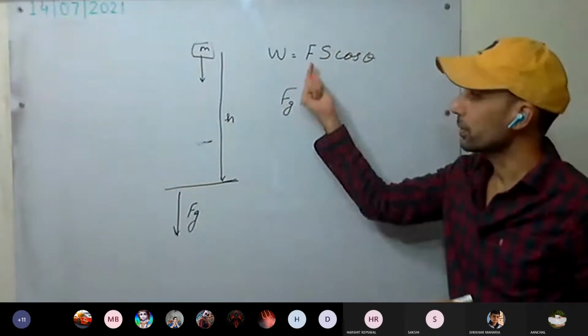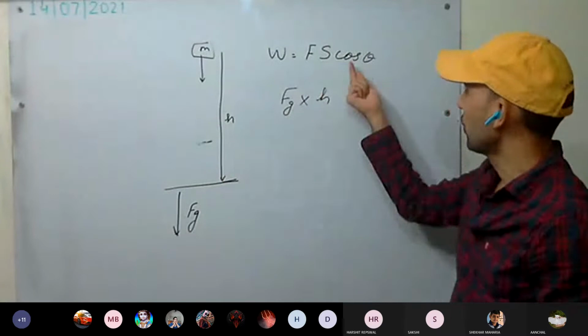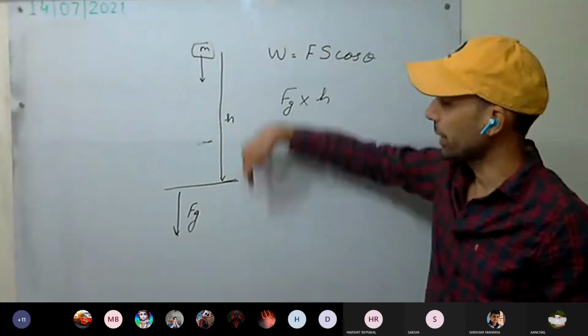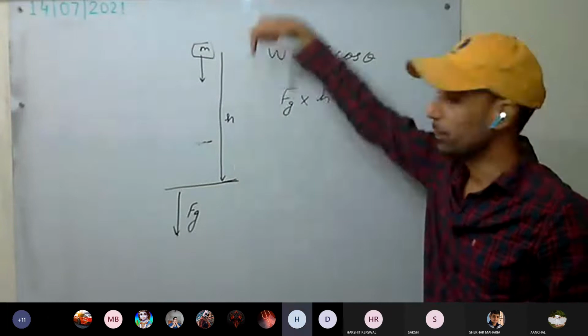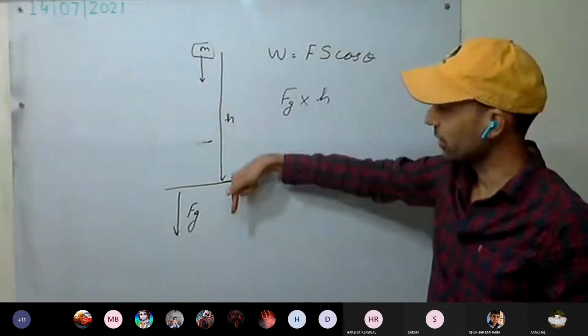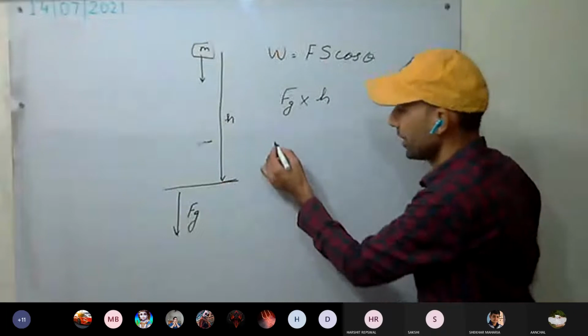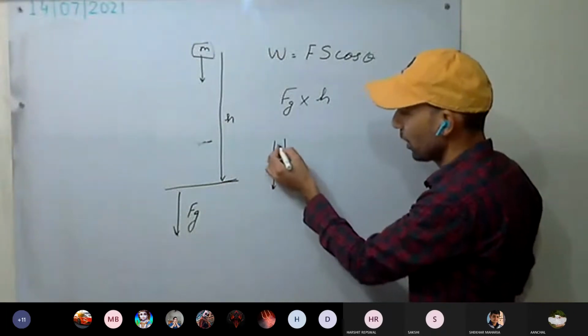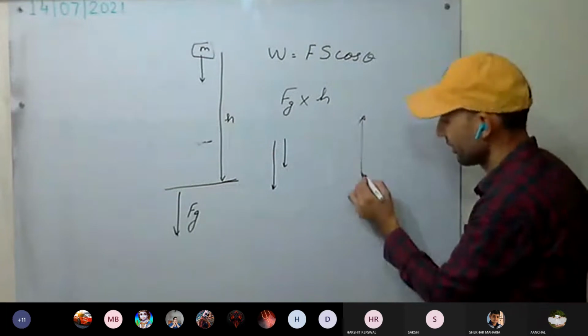Okay, force in this direction, displacement in this direction. What is cos theta? Both are in the same direction. What is the angle they are making? 180 degree or 0? Force is in this direction, gravity in this direction. How much angle are they making? How much is the angle, 180 or 0? 180 is this angle.